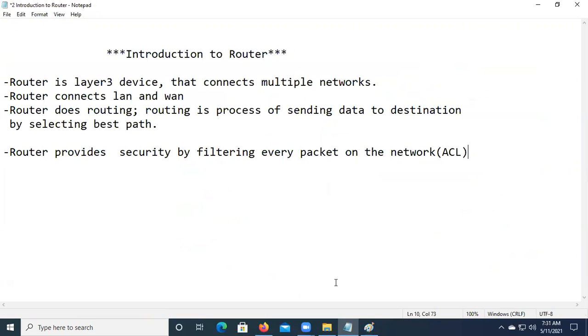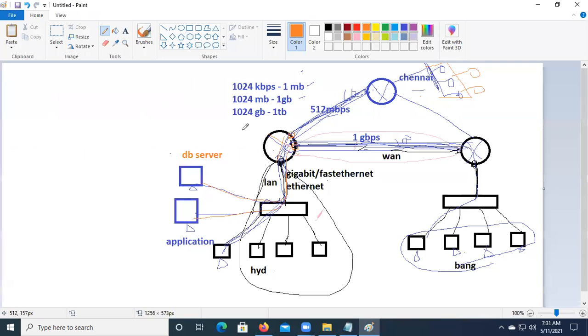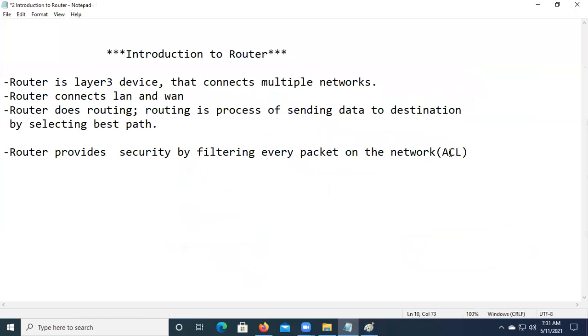Yes, sir. It is not only this. Even if I want to block some domains, we have many types of ACLs, access control lists. We have extended ACLs, zone-based ACLs, content-based ACLs, domain-based ACLs, reflexive ACLs. So you use different types of ACLs to provide security for the users in my network.